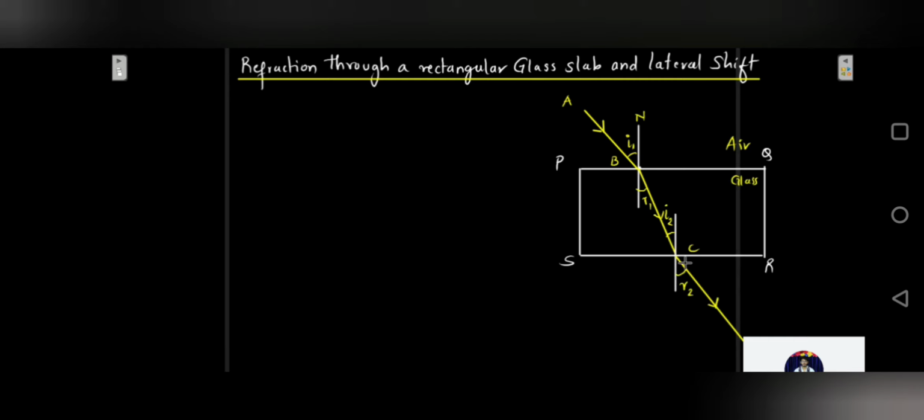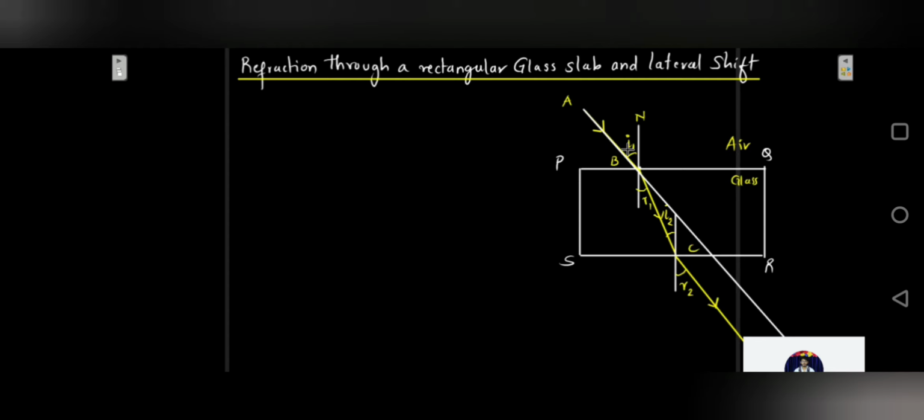If you look at this figure carefully, you will see that the emergent ray CD comes out parallel to the incident ray AB. If I produce this incident ray AB like this, you will see that the emergent ray which has come out from the interface SR, that is CD, will be exactly parallel to the ray you made incident on the interface PQ, that is AB.